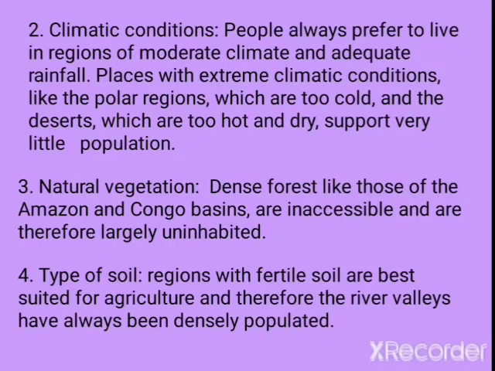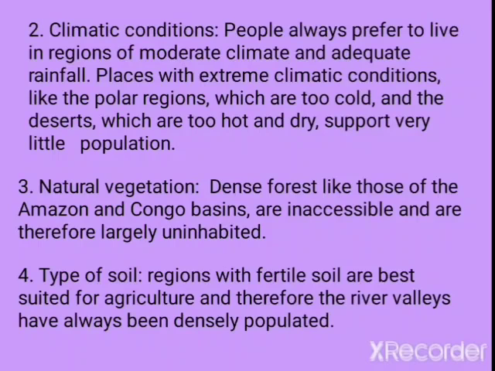We can't see people living there. So human habitation will be less in places like polar and desert regions. The places where we get moderate climatic conditions are more densely populated.